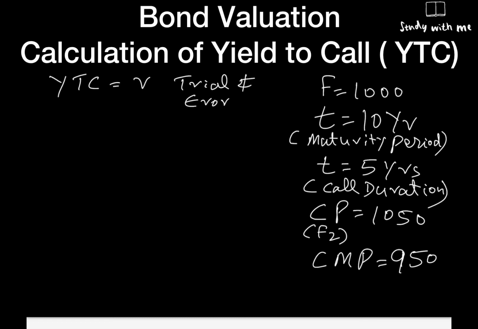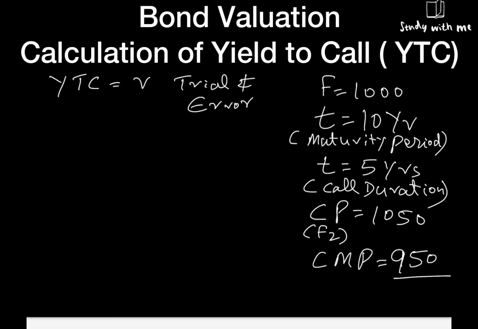So we have to assume an R and work it out and try to match our B0 to 950.